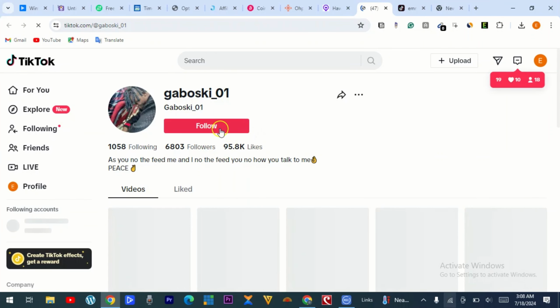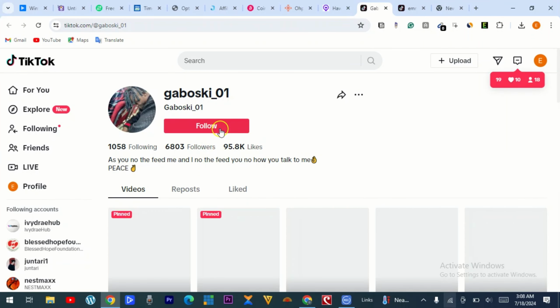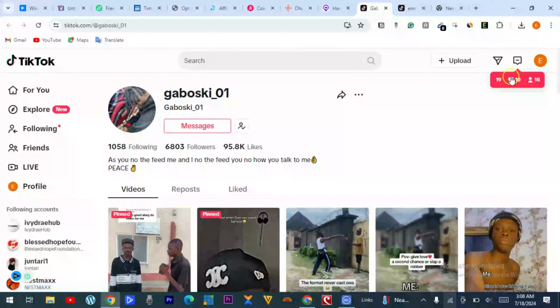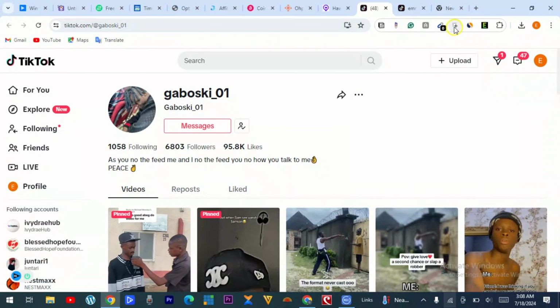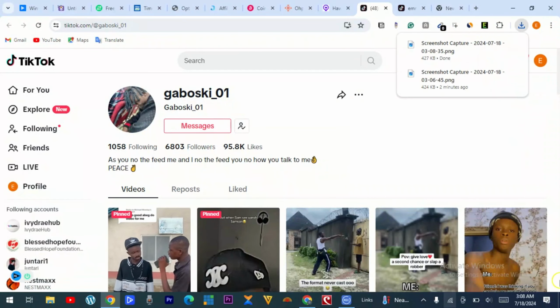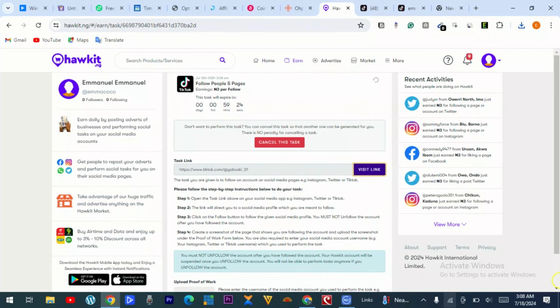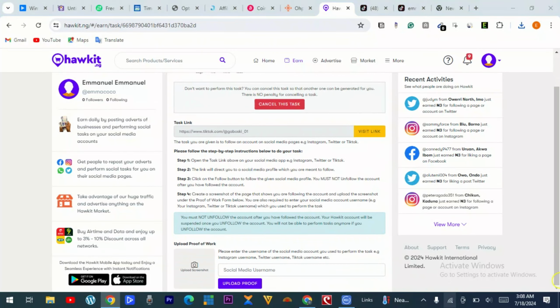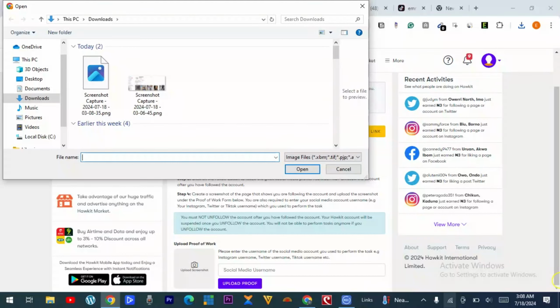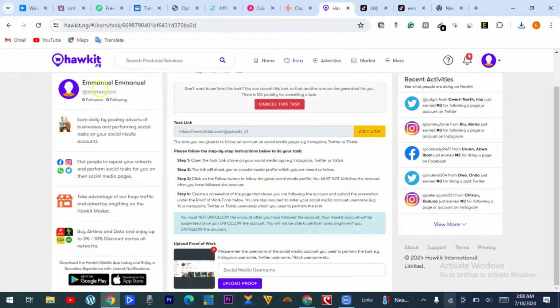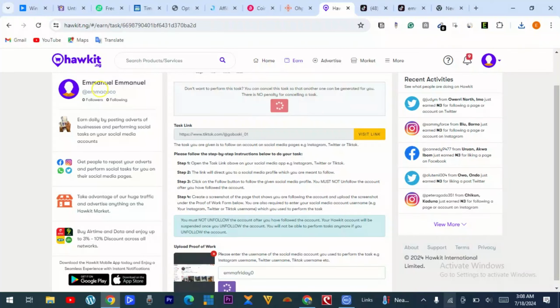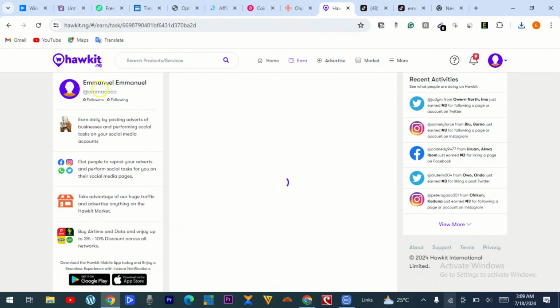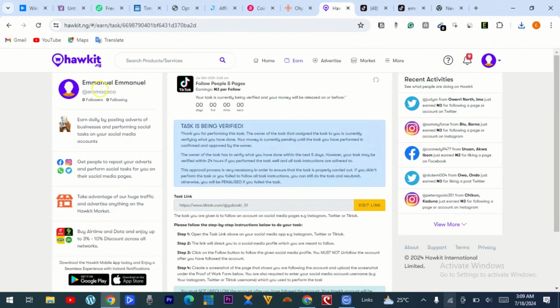So the next thing is for me to follow this page and then do the same thing, the page, and then come back to Hawkit and upload the proof, and then my social media account, profile name. So then upload it. Another one will be generated.